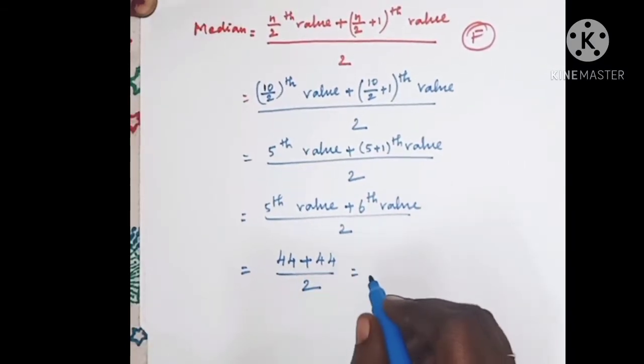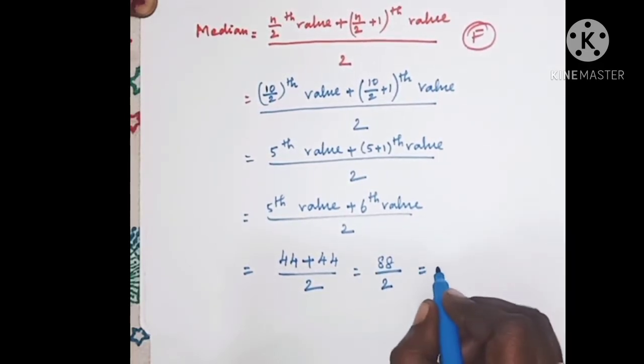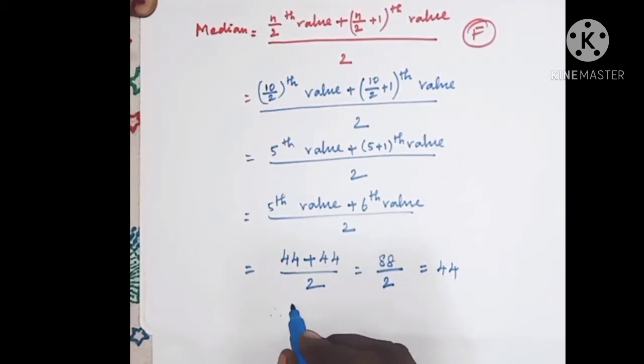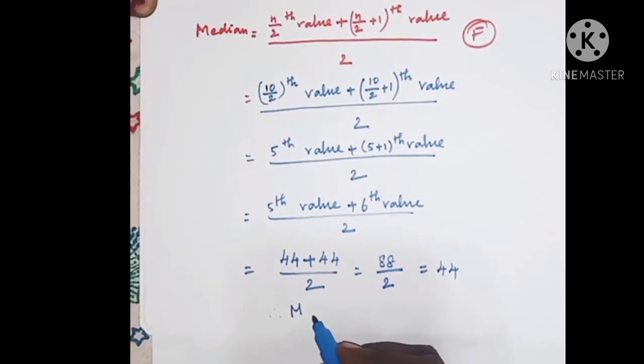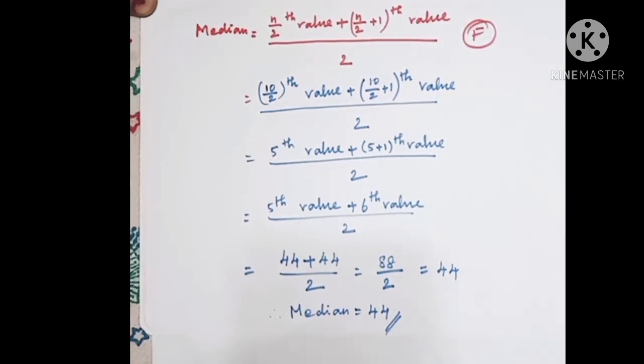So 44 plus 44 is 88, divided by 2. When we divide 88 by 2, we get 44 again. So the median is equal to 44. This is the answer for the second sum.